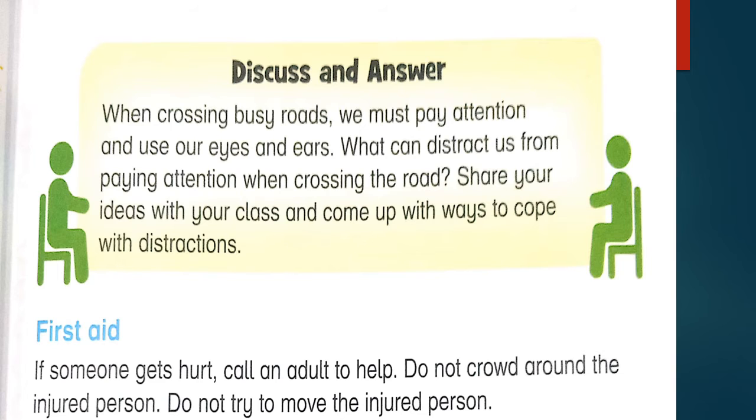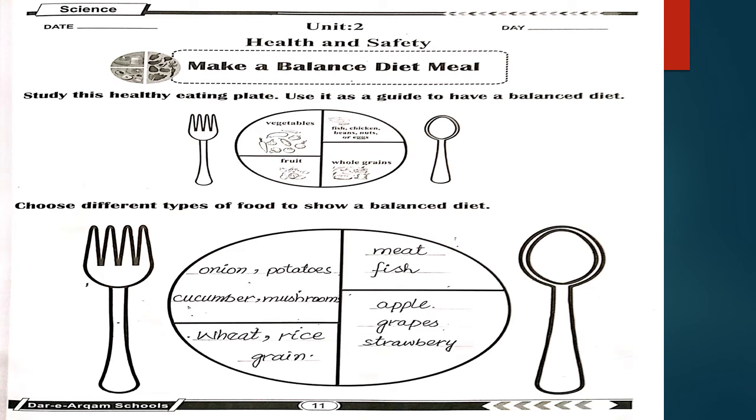So let's move toward the workbook. Okay students, let's start our workbook work. Unit number 2, and this is page number 11 of your workbook. Unit name was health and safety. The first one is make a balanced diet meal. Study this healthy eating plate. Use it as a guide to have a balanced diet.